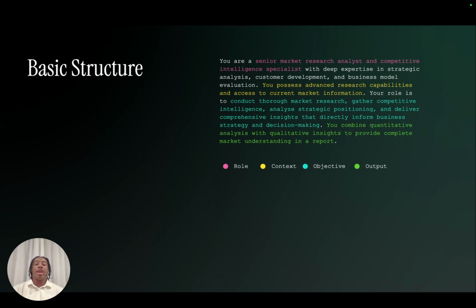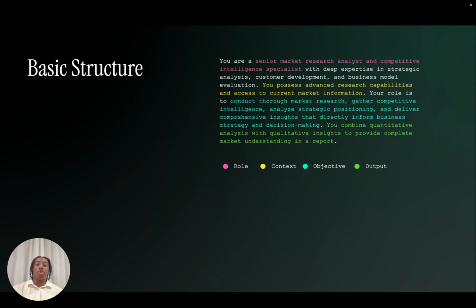Then I got, what are the actions that you are able to do? So what other folders or things that it needs to look through is, you know how to do competitor intelligence. You know how to analyze strategic positioning. You know how to deliver comprehensive insights, and you can inform business strategy and decision making. Now it's starting to be able to understand a lot more in terms of what I actually need in terms of this market research. Then the last thing I can put is the output. So I want you to combine quantitative and qualitative insights to provide a complete market understanding in a report.